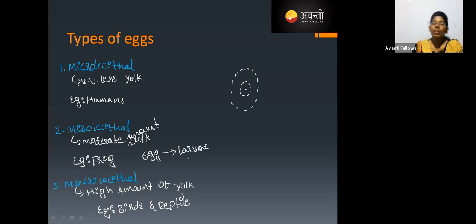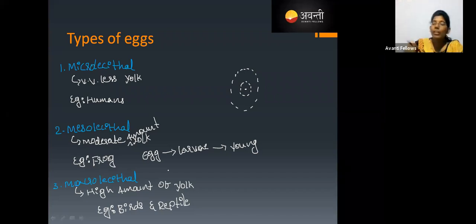That is why a moderate amount of yolk is enough to develop as a larva. After that, the larva gets food outside, in the environment, and develops into a young one. That is why frogs and other animals with indirect development contain a moderate amount of yolk, a mesolecithal egg.